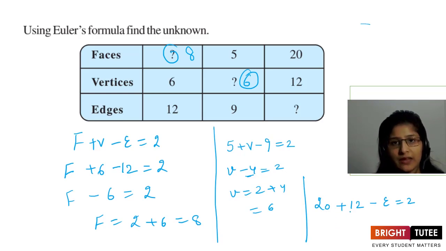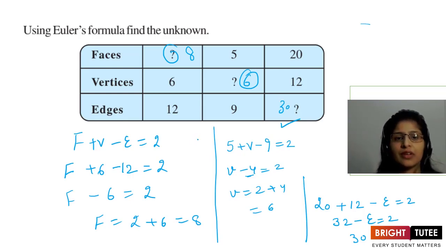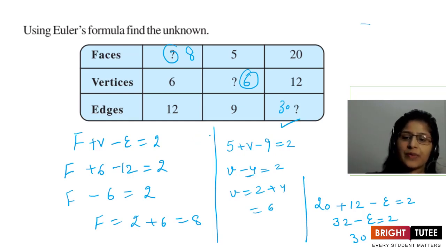So 20 plus 12, you know how much is that? 32. Minus E equals 2. So 32 minus 2 is 30. So the number of edges is 30 here. Clear? So like this, using Euler's formula, if we know two of them out of the three, faces, vertices and edges, we can find out the third one.